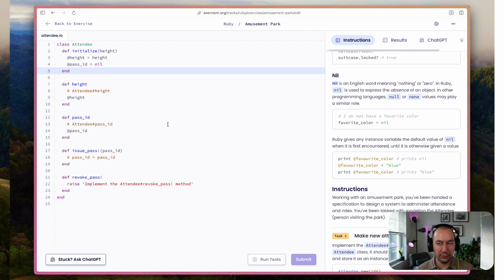You sort of saw we had things working. There are very few tests, right? And that's a big part of why we were able to sneak by, because very few tests were written. And so the only test for pass ID really was checking that it was nil. So what we get to do here then is essentially modify this so that we are setting pass ID equal to that.